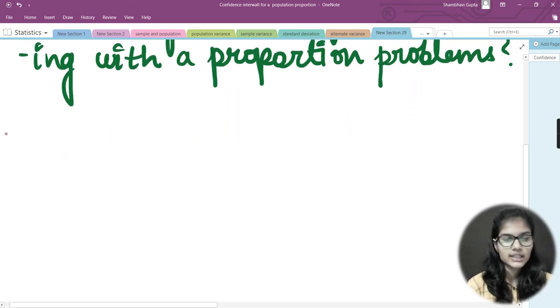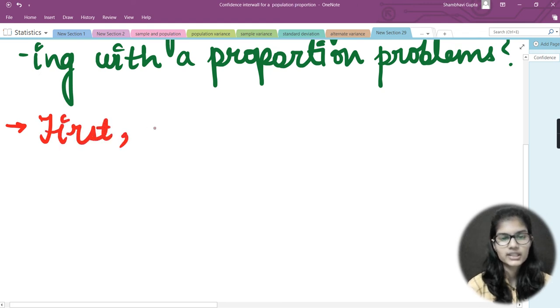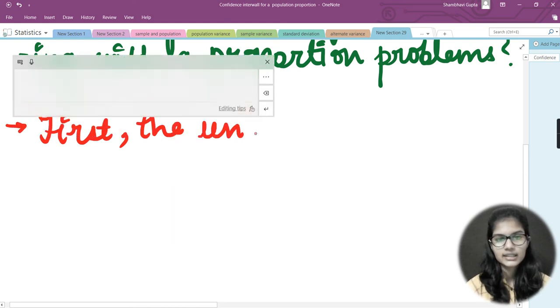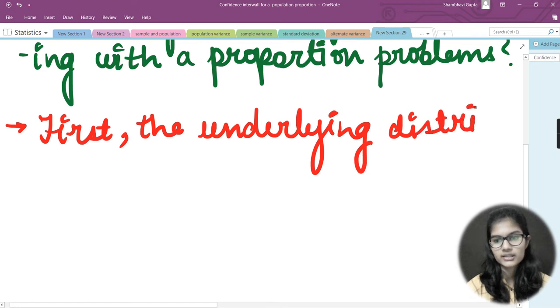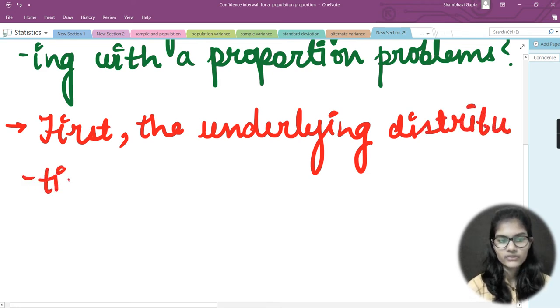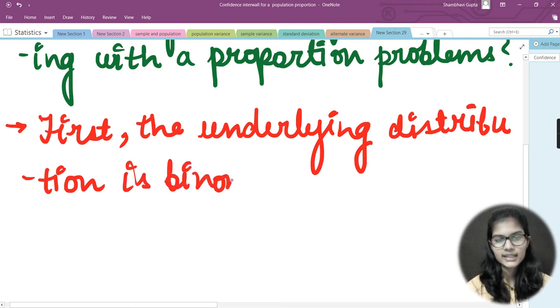Moving to the very first thing, what you need to check first is whether the underlying distribution is binomial or not. The distribution that you had taken. So I will write here: first, the underlying distribution is binomial. That is the first thing you need to check. Here, there is no need to worry about or mention the mean, average and all those things. You need to check that the distribution that you have taken is binomial.